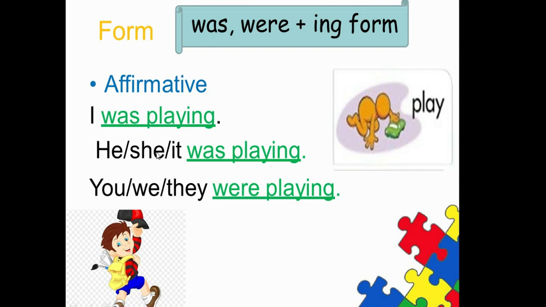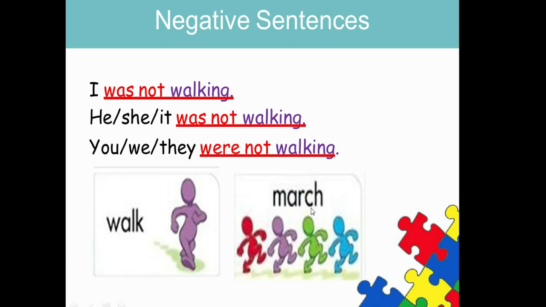You can see the examples of affirmative sentences. I was playing. He, she, it was playing. It means that if your subject is singular, then you are going to use was. He was playing, she was playing, it was playing. You, we, they were playing. Now this is all plural. We and they are plural. You is also considered plural here. So you were playing, we were playing, they were playing. These are the examples of affirmative sentences.